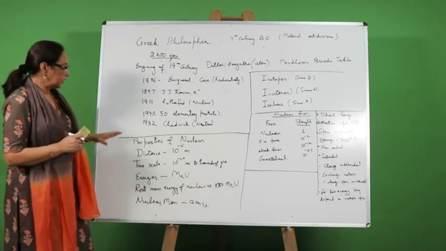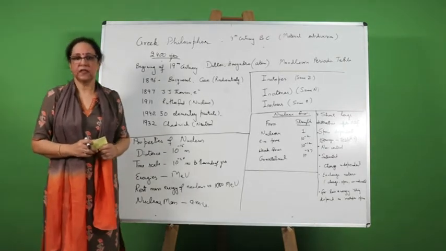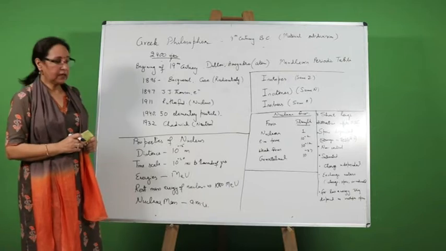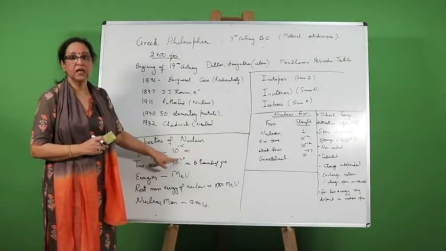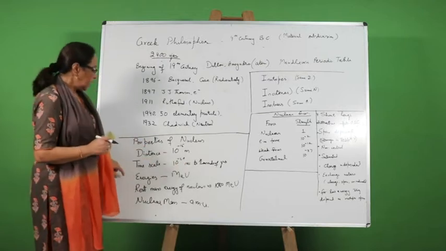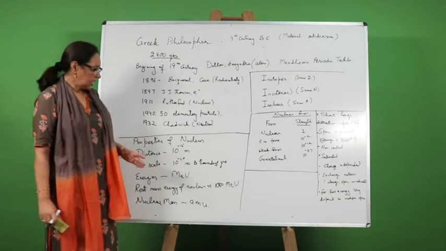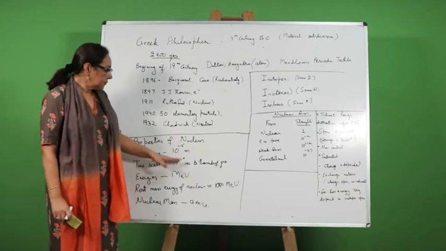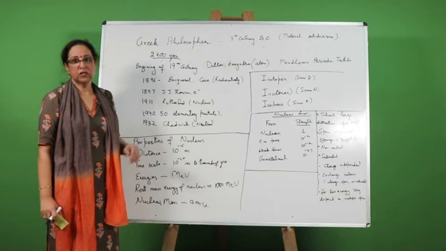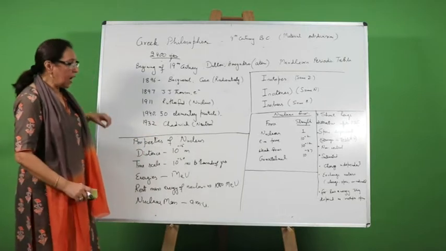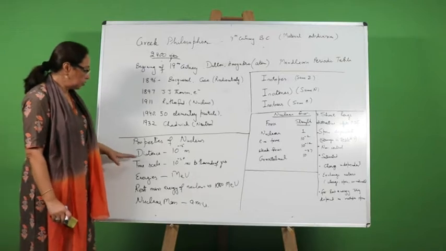When we talk about distance in nuclear physics, it is measured in terms of Fermi, that is 10 raised to power minus 15 meters. This is the basic unit of distance which is used in nuclear physics. When we talk about time scale, nuclear reactions take place in the time scale of 10 raised to power minus 20 seconds up to thousands of years. So there is a large possible range of time scale in the case of nuclear physics.